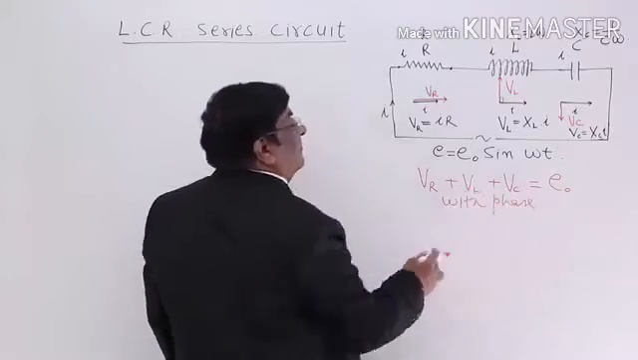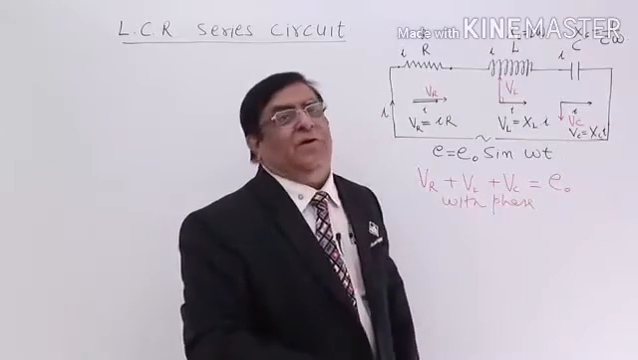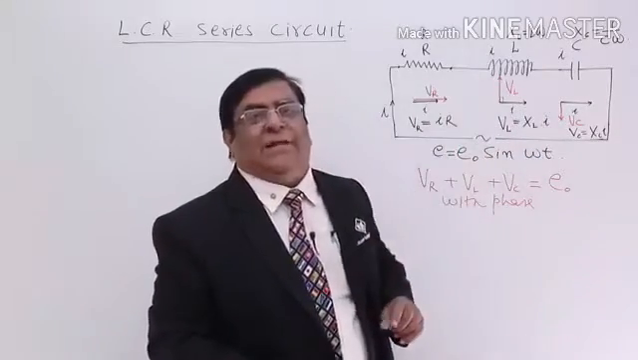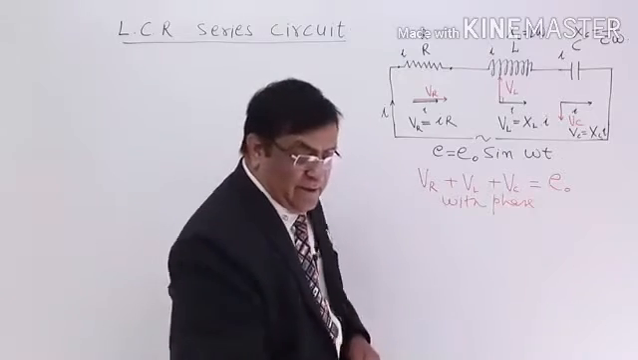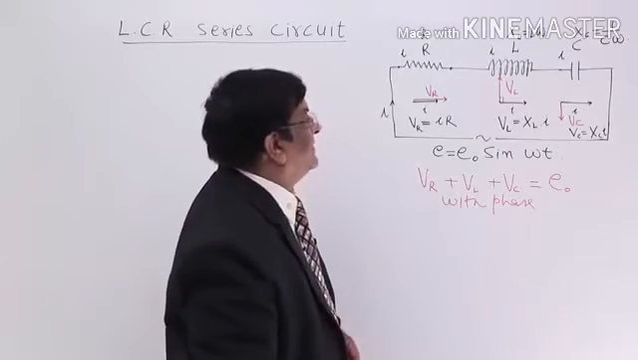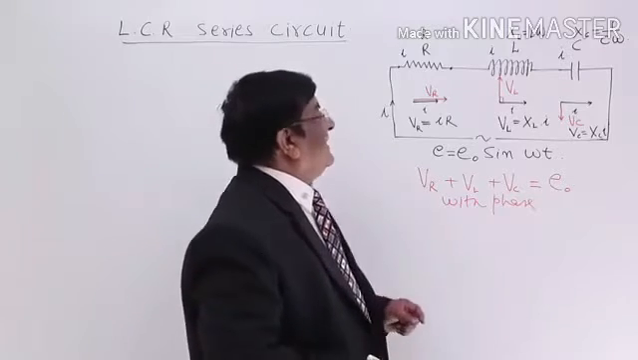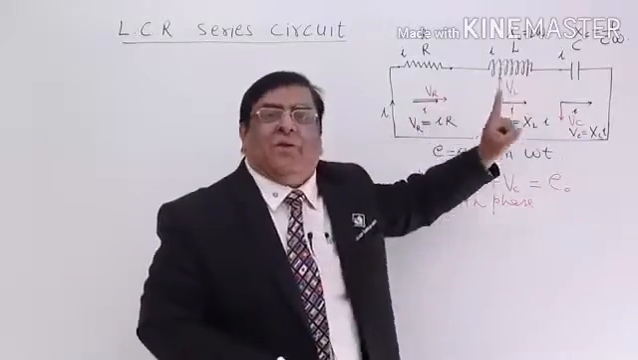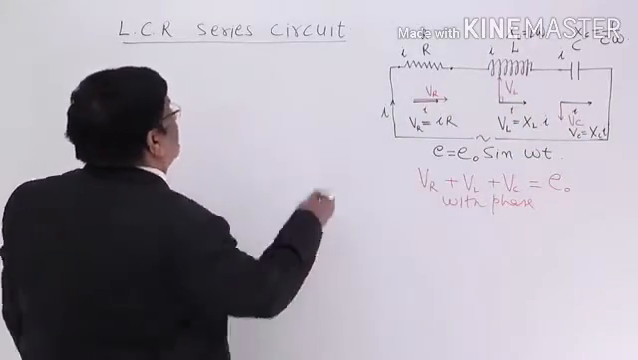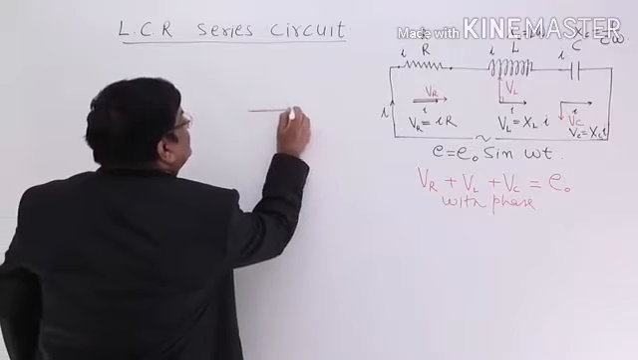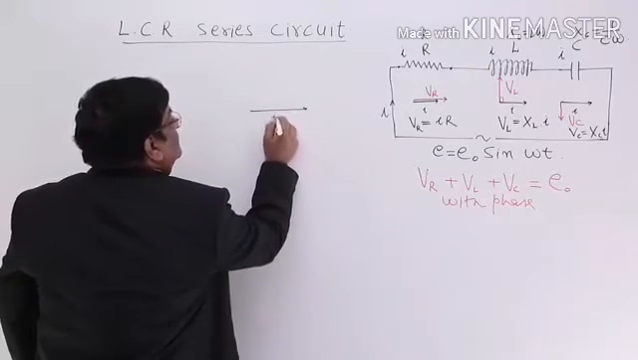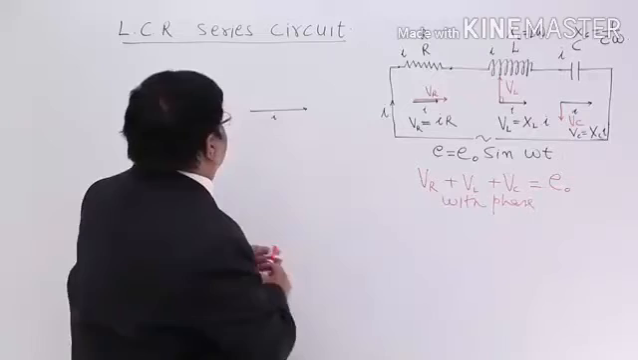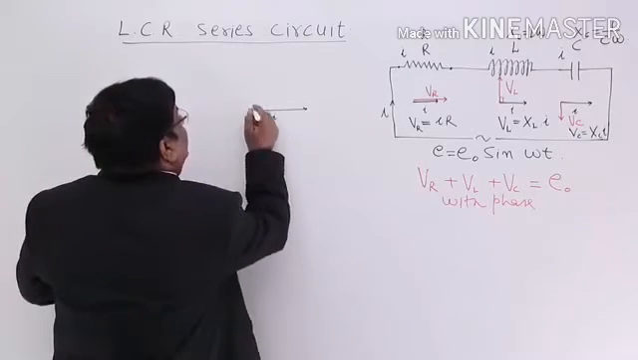Now if we want to add them, we cannot add them arithmetically or algebraically because they are at different phases. Then how to add them? For adding them, we may make a phasor diagram and take help of it. First I take the help of the direction of current because this is the same in all three. So I make a basis, and that is this. Then where is VR? Answer, this is VR.